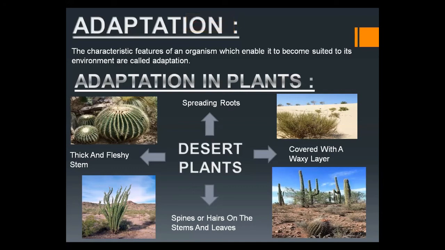The living organisms found in a specific area have specific adaptations, and due to these adaptations they prove themselves best suited to the environment.